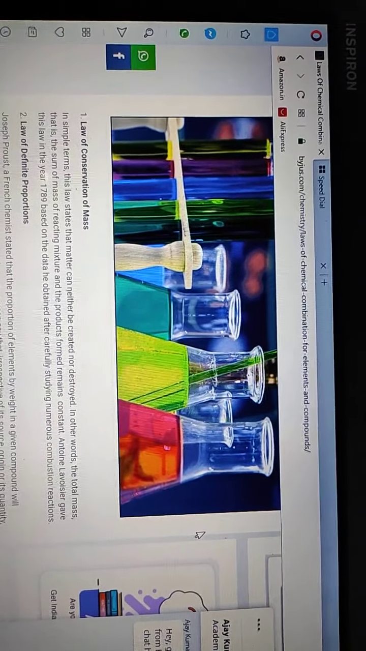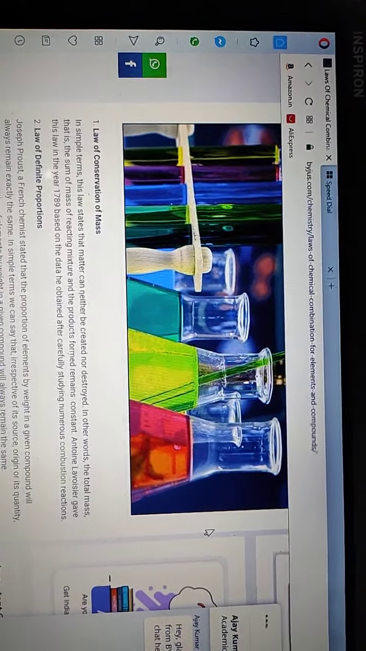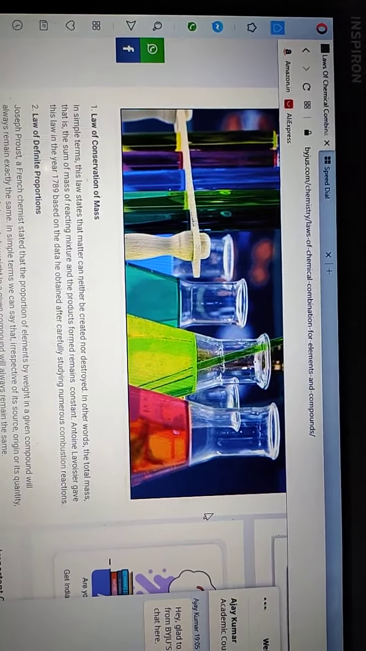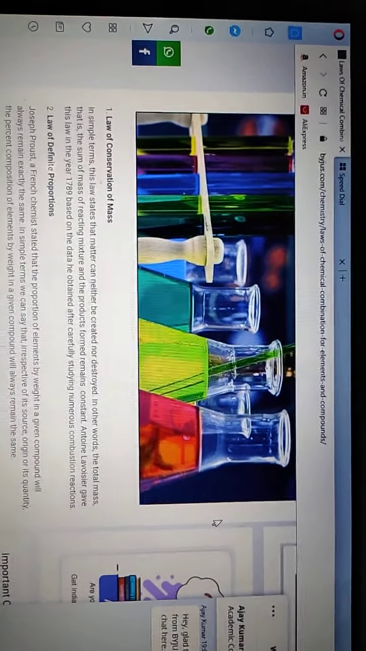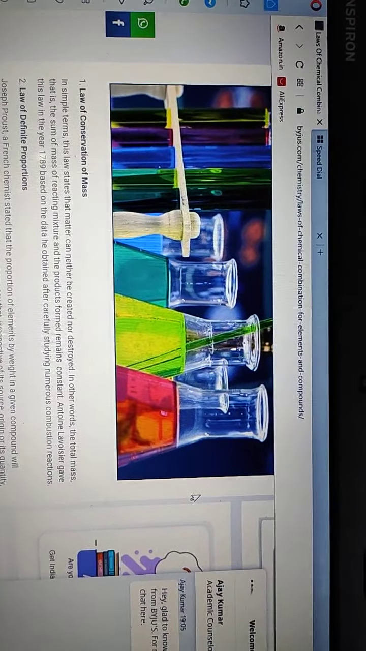Now you see, what do you mean by reactants and products? The substances which combine together or react in a chemical reaction are known as reactants, whereas the new substances formed or produced as a result of a chemical reaction are called products.